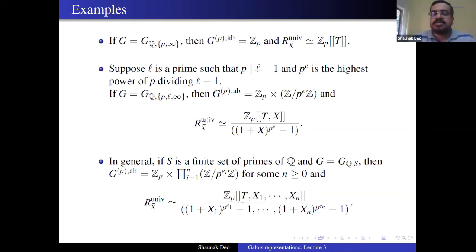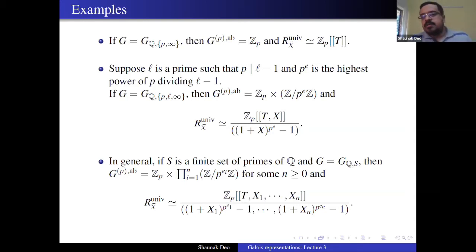So it's just a power series ring in one variable. So this was a very easy case. You could do everything by hand because we were dealing with characters. So we had to go to abelian groups and everything was easy. But from dimension 2 onwards, things are not so straightforward. But we would still like to know what the structure of this deformation ring can be.